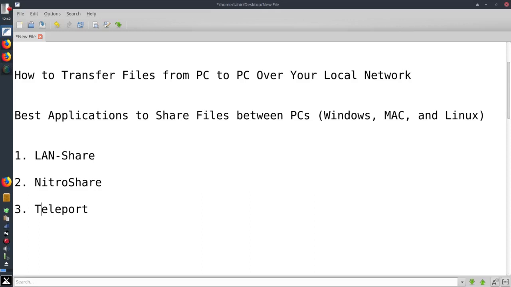Hello and welcome. In this video, I am going to share 3 of the best and easy to use cross-platform applications to share files between computers. With these applications, you can easily transfer files from one computer or laptop to another without using any USB drive. You just need to be connected to the same local area network or a Wi-Fi network.